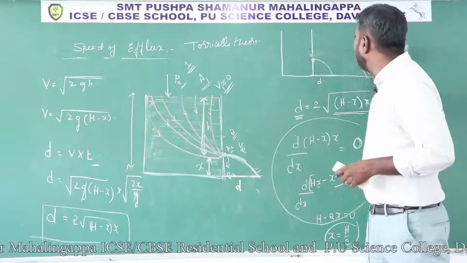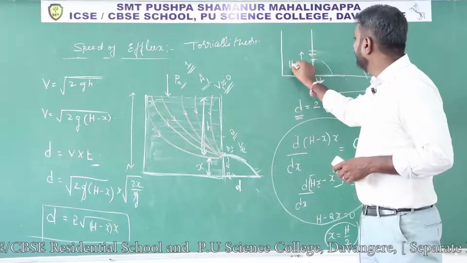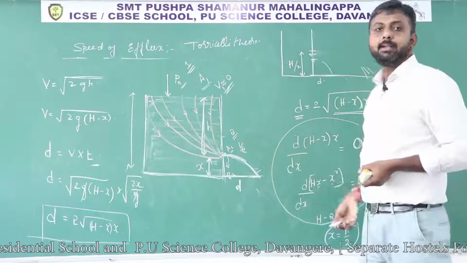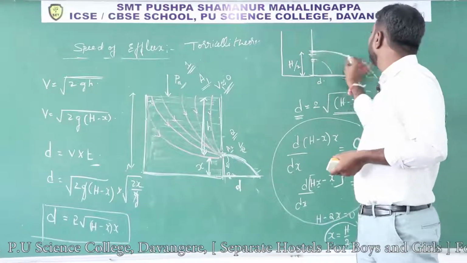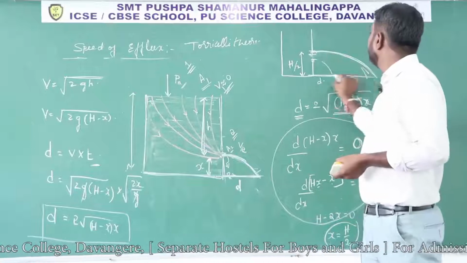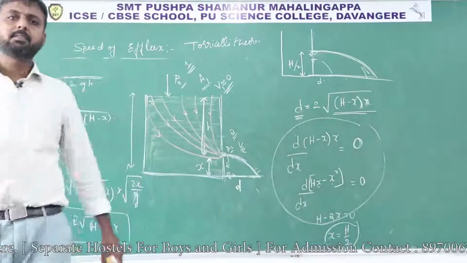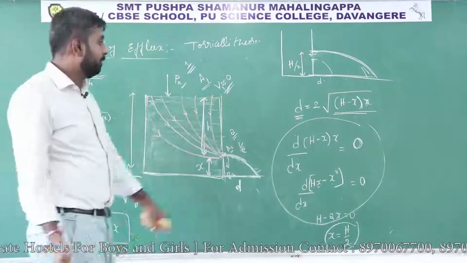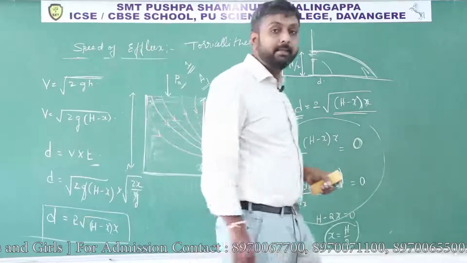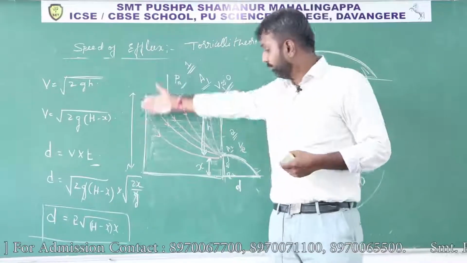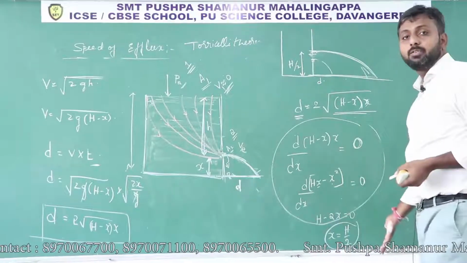If we make the hole at height h by 2, from the bottom or the top, the liquid will come out and cover more distance. Those concepts will be asked especially in competitive exams. What I have explained, the time t equals root over 2x by g, and the distance formula, and here x equals h by 2.